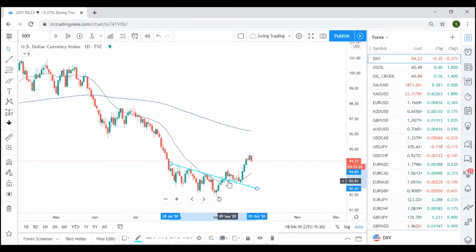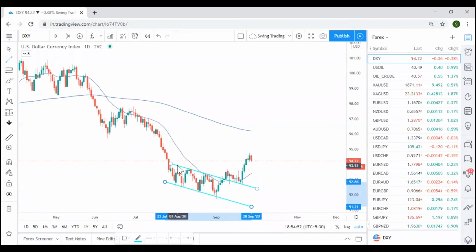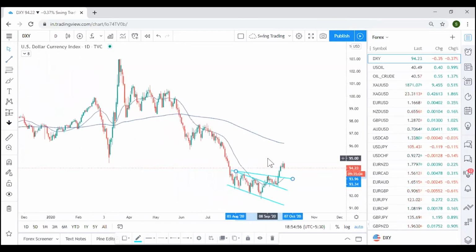If you see my previous chart, we were always discussing this channel. This channel did the breakout, pullback, and from there the market just went up. One was this resistance, and as and when this also broke out, it was a clear-cut buy. So currently also it looks to go up. I'm expecting the long-term target to reach till there.